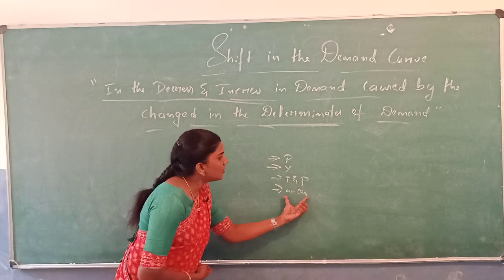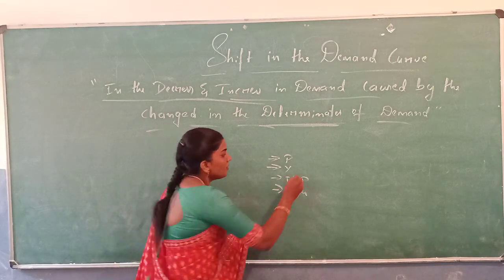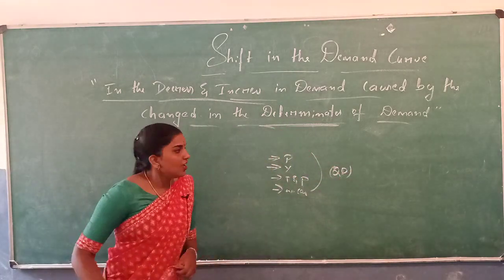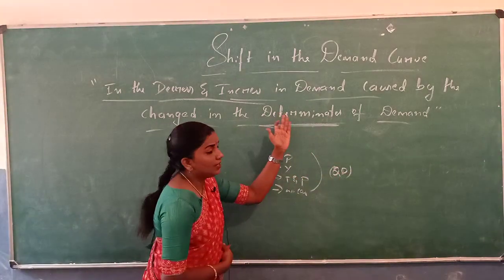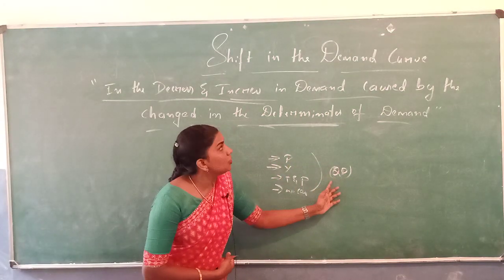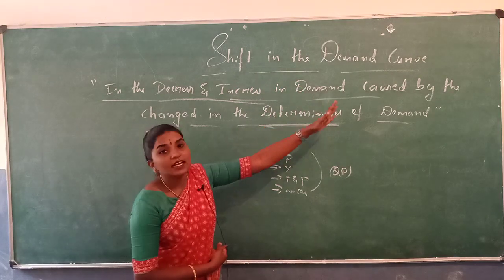Whenever there is variation in the determinants of demand, the quantity demanded keeps changing. When a change in demand determinants brings a change in the quantity demanded, it is called a shift in the demand curve.